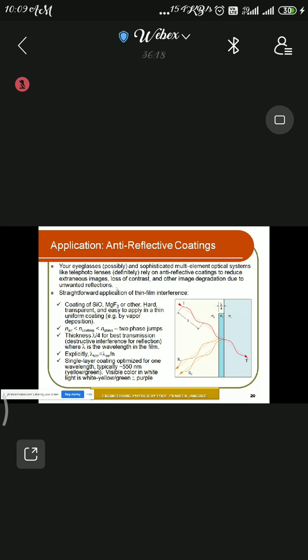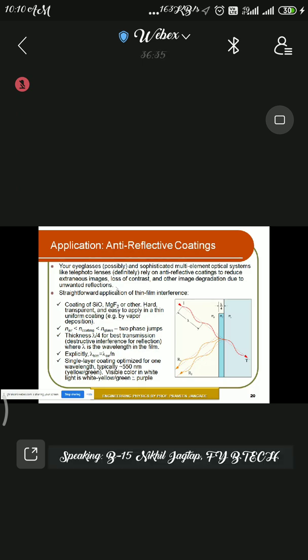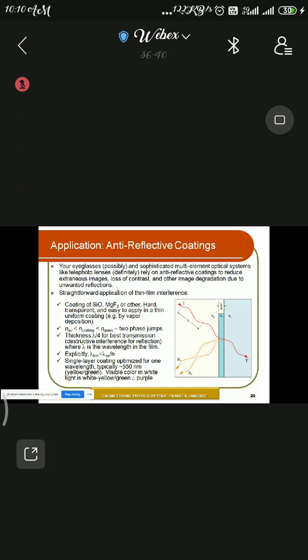It simply indicates the need for anti-reflection coating. Why do we require it? It is particularly required for the quality of the image. If the image you are getting is not of good quality, you can produce a quality image by using the anti-reflection coating.